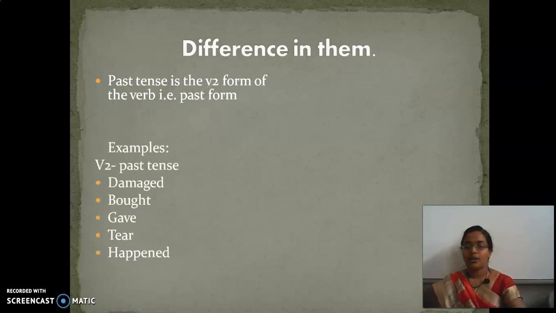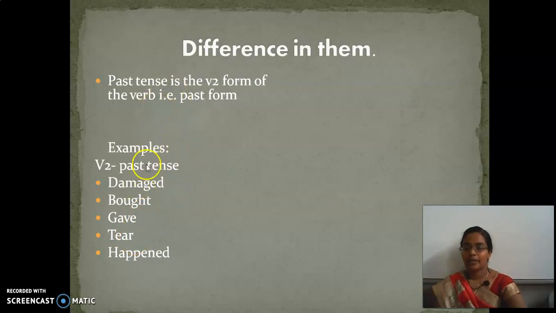Okay, so now I am going to give you some examples of past tense. Damaged, bought, gave, tear, sorry, here it is tore, change this to tore, children, okay, happened.